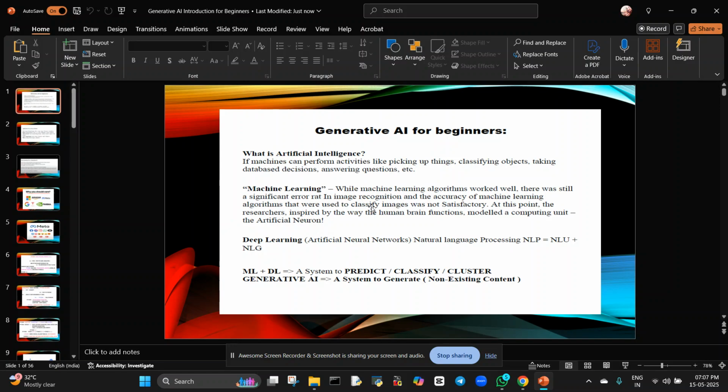Machine learning is a part of artificial intelligence. While machine learning algorithms worked well, there was still a significant error rate in image recognition, and the accuracy of machine learning algorithms used to classify images was not satisfactory. At this point comes deep learning, artificial neural networks. Deep learning is nothing but neural networks; artificially we create neural networks. It also has natural language processing, you can see here NLU plus NLG.